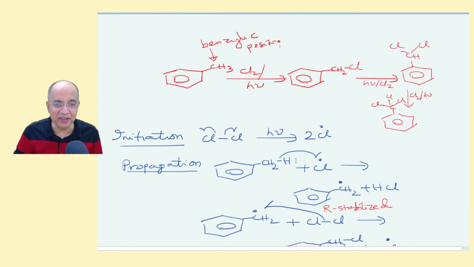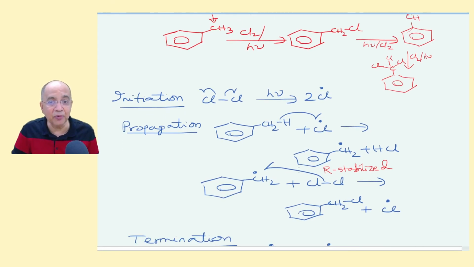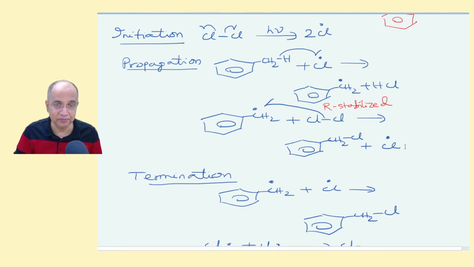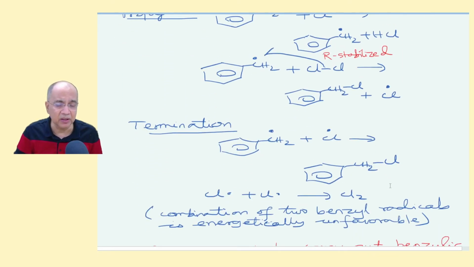Now, what happens? The chlorine radical abstracts a proton from the benzylic carbon and produces a resonance stabilized benzyl free radical. Here I am not showing the 4 resonance structures. Unlike the copy pasted thing, I have drawn myself and written R stabilized benzyl radical. And then in the second substep, it abstracts a chlorine atom from a dichlorine to produce the product benzyl chloride and chlorine radical. This can repeatedly do the same thing to produce dichloro, trichloro. Repeatedly it can happen, but we are showing monochlorination.